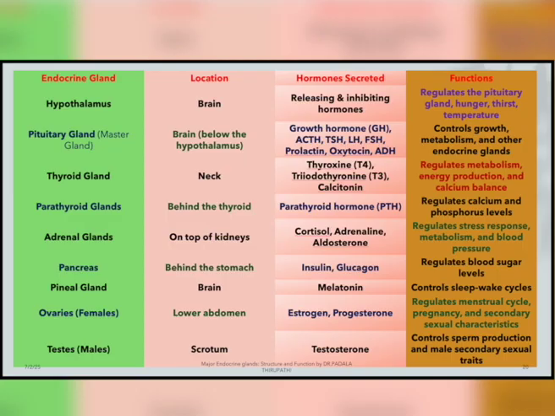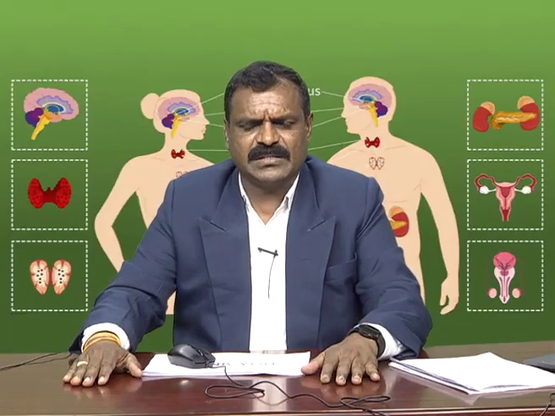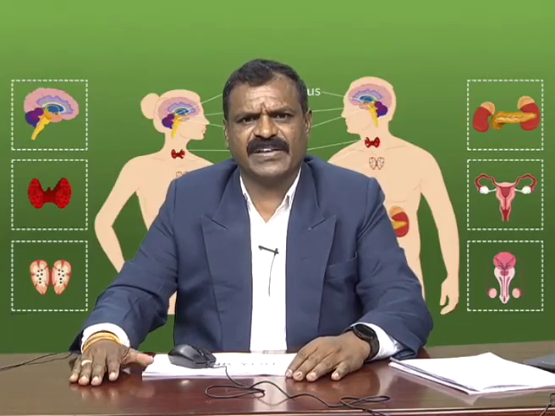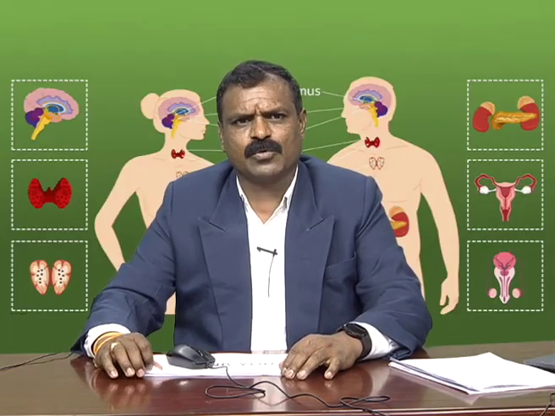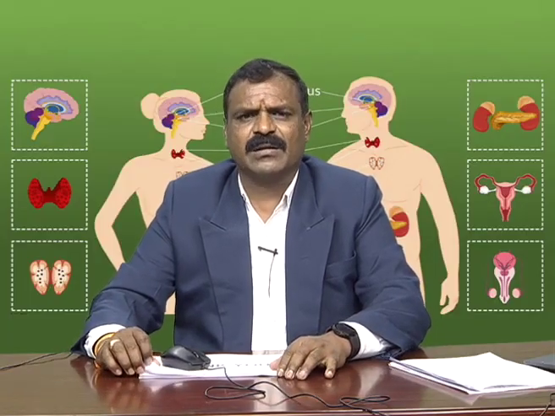And ovaries and testes: ovaries belong to females and testes belong to males. These 2 are most important for the reproductive system of human beings. So, this is about today's major endocrine glands, their structure and functions. This impacts human beings: with adequate release of these hormones, human beings are very active, and behavior also has an impact on other human beings and